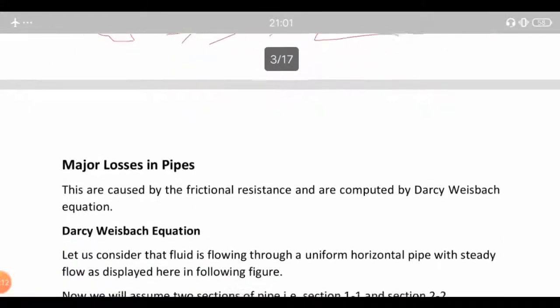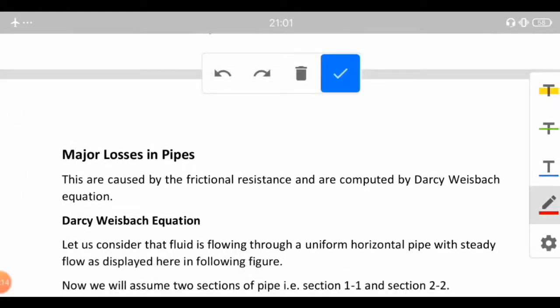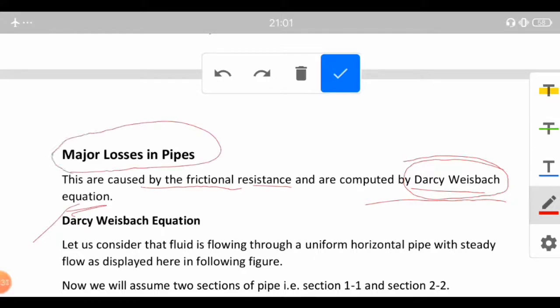So first let us start with the major losses in pipes, and this is caused by the frictional resistance, and it was computed by Sir Darcy Weisbach, and therefore we need to derive the Darcy-Weisbach equation, which will be helpful for us to determine the friction factor or the coefficient of friction that is solely responsible for the major losses in pipes.